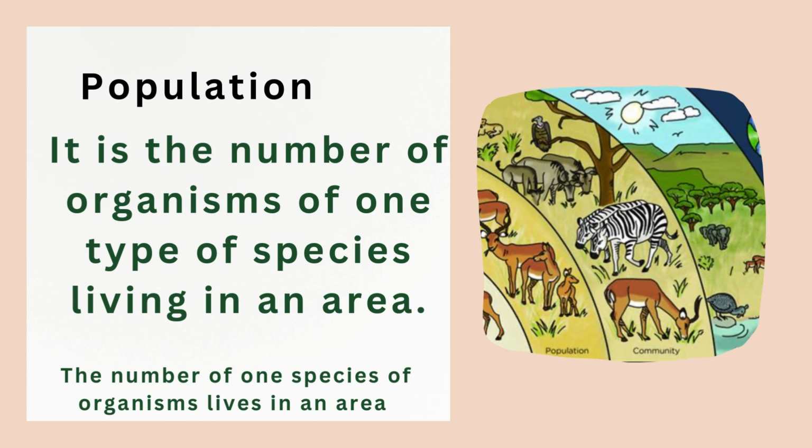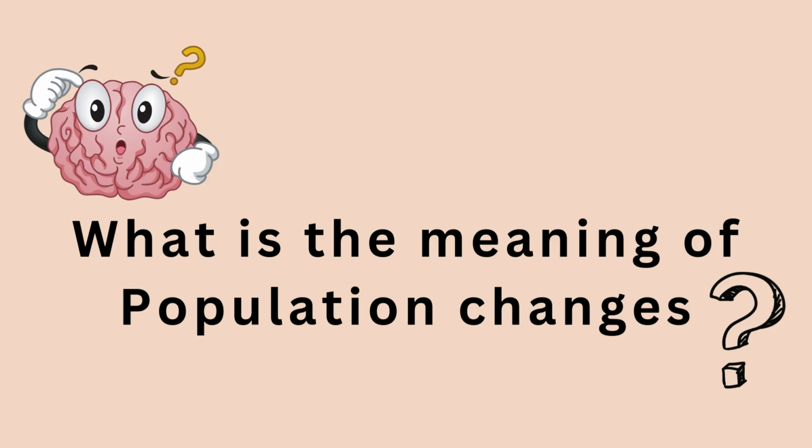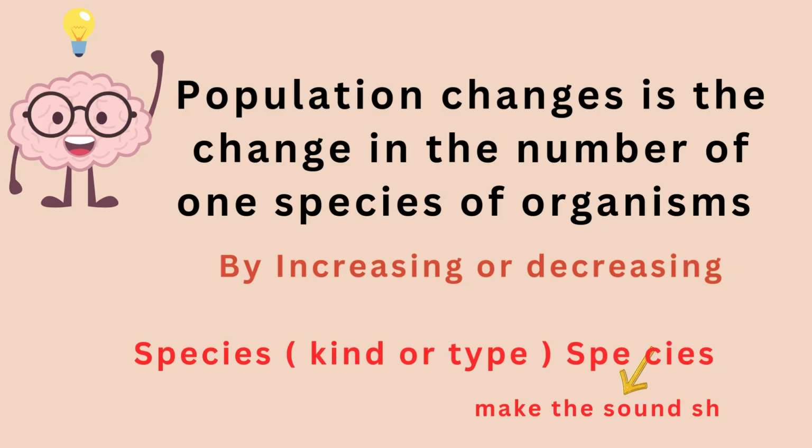So here I want you to think, what is the meaning of population changes? Yes. Population change is the change in the number of one species of organisms, as the number of this species changes, either by increasing or decreasing.